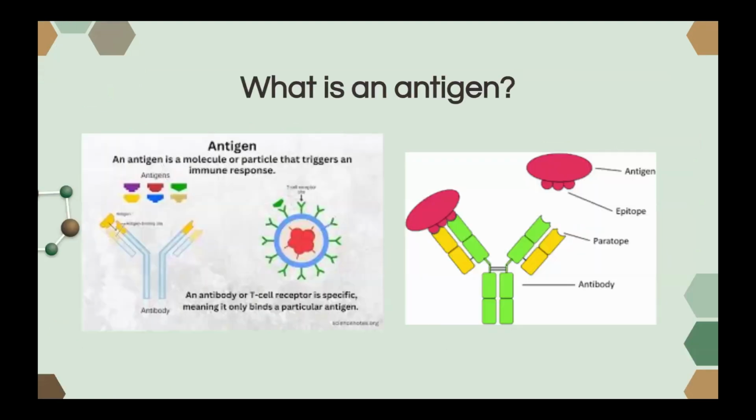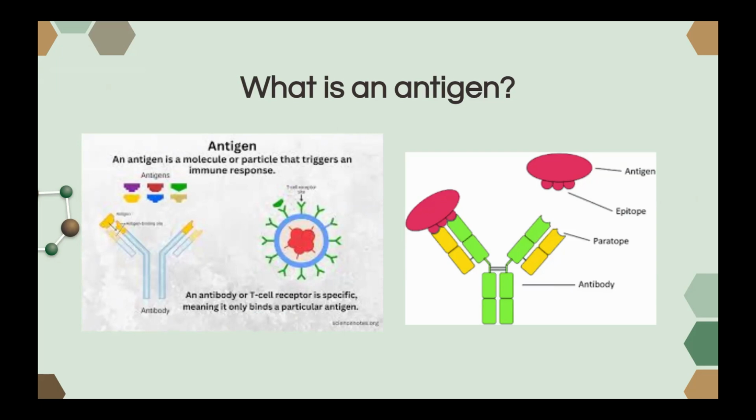What is an antigen? An antigen is something that causes an immunological reaction, more specifically, the formation of antibodies. Antigens are found on the surface of pathogens like bacteria, viruses, or fungi, or even cells from another person, for example, transplants. This can also mean a protein, polysaccharide, or other molecule.